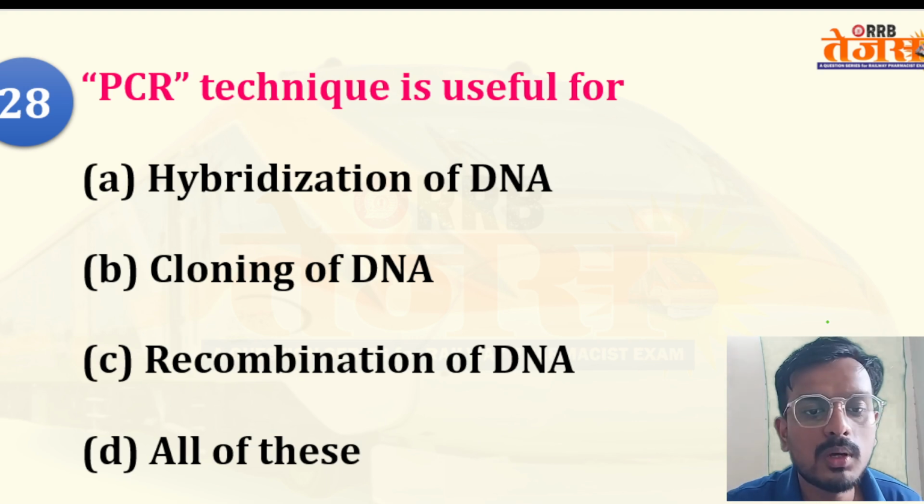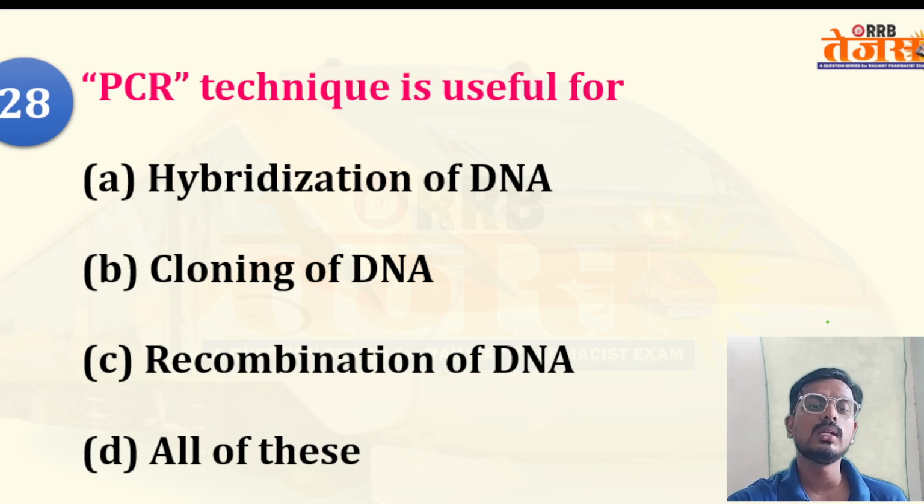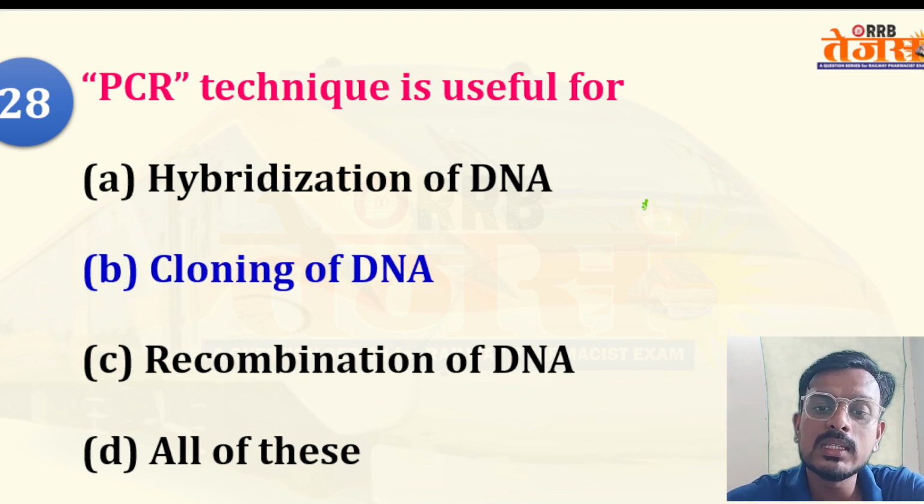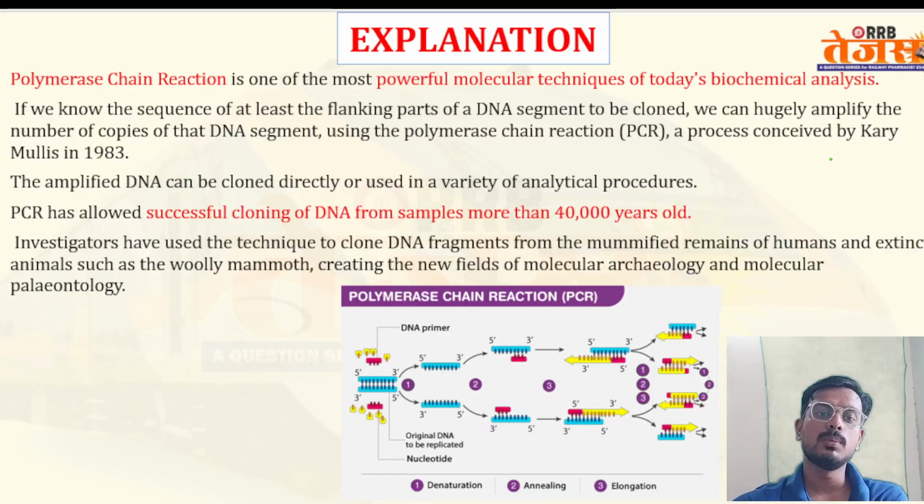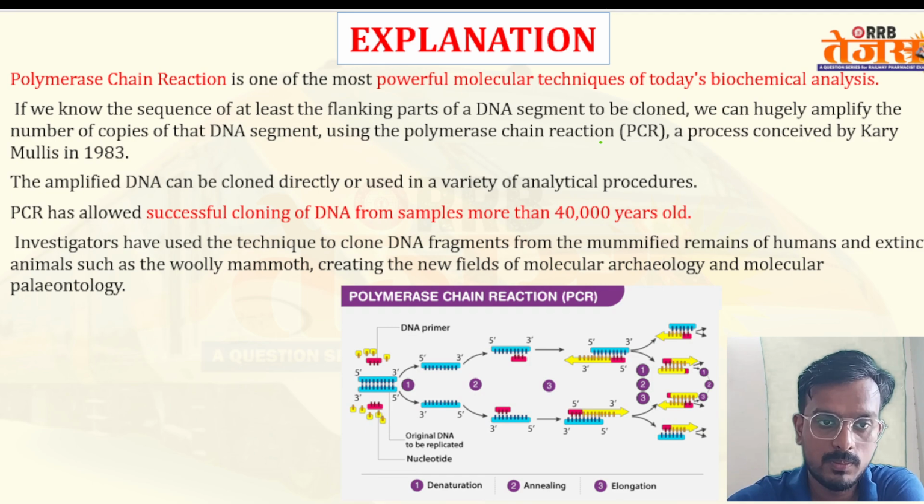The PCR technique is used for cloning of DNA. Basically, it increases the number of DNA copies. This technique was developed by Kary Mullis in 1983, and in 1993 he got a Nobel Prize for this.